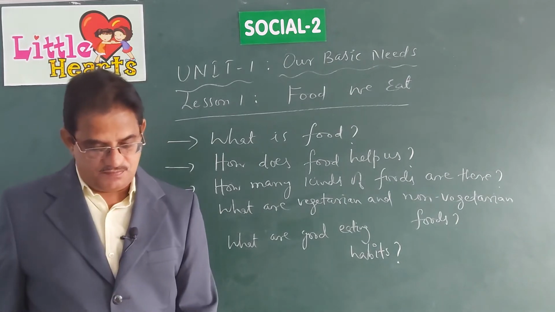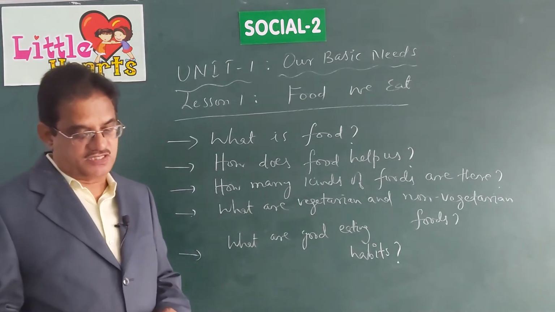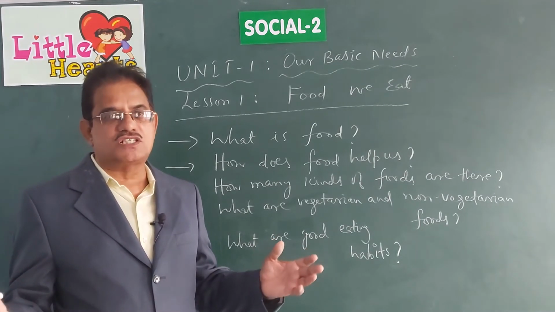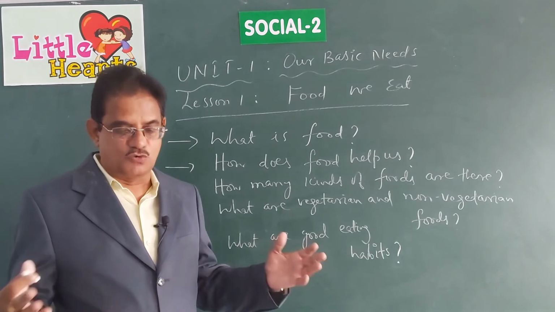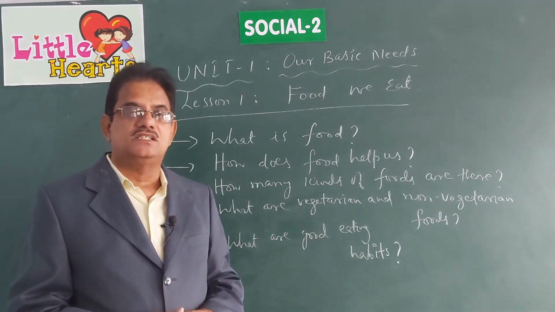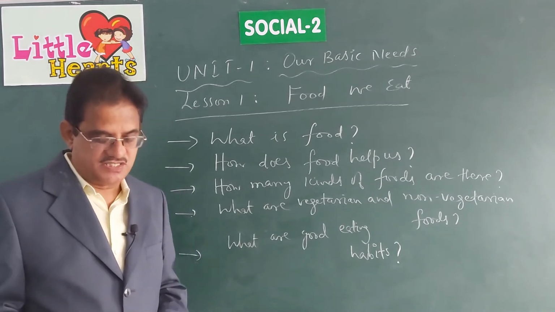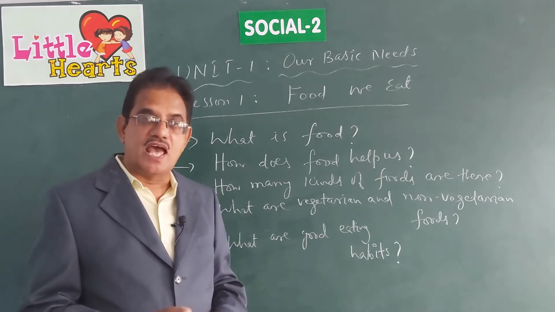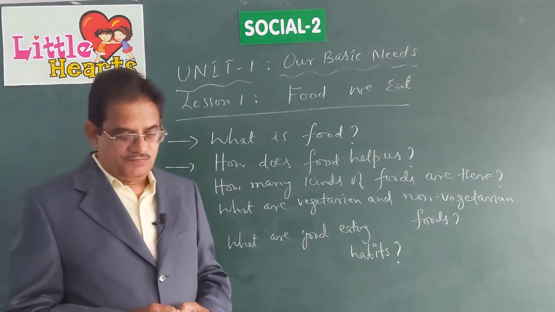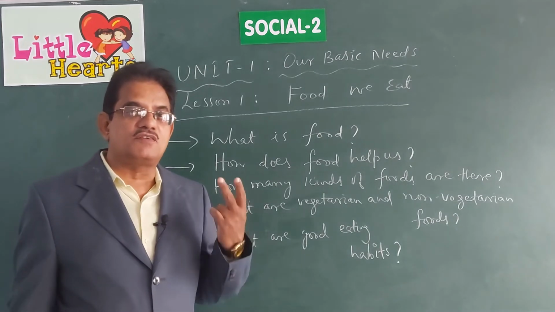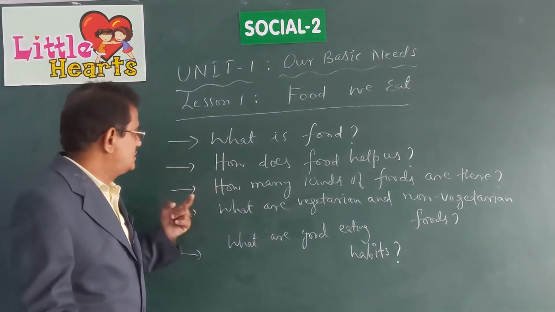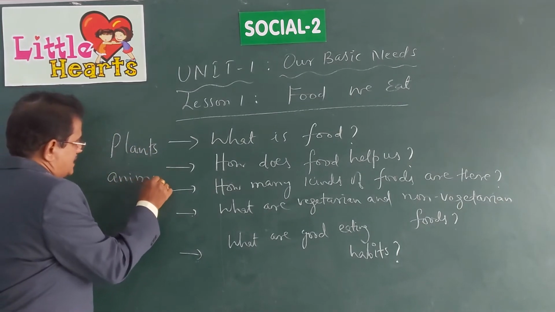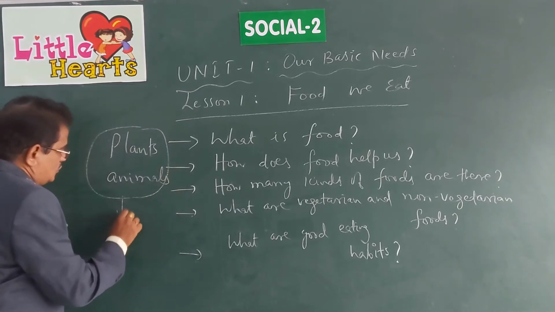We get food grains, pulses, vegetables and fruits from plants. Okay, children, we get almost all the vegetables, fruits, pulses, grains and other food items from plants, whereas we get milk, meat, fish and eggs from animals. So, we get food from two different sources. One is plants, the other one is animals. Plants and animals are called sources of food.